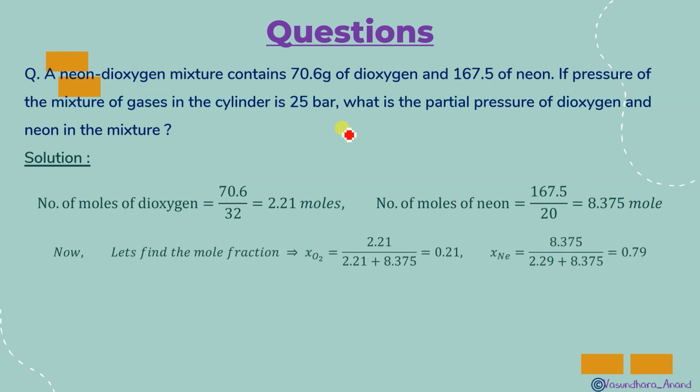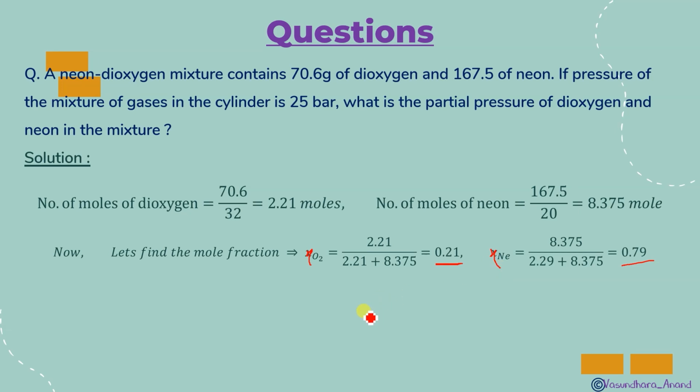And let's find the mole fraction. If I'm finding the mole fraction for oxygen, this is number of moles of oxygen upon total number of moles, that we are going to get 0.21. If this one is 0.21, it is quite obvious that neon will be 0.79. Otherwise, you can calculate this way also. So this is the mole fraction of neon you got.